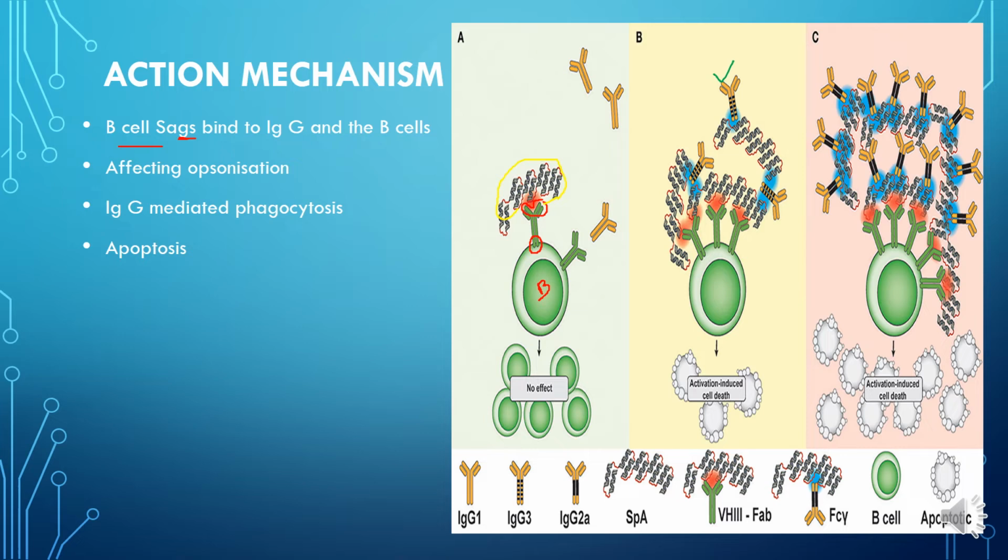So this superantigen, on one hand, binds with the immunoglobulin G of the B cell, and on the other hand binds with the free antibody or antibody bound to the mast cells or basophil cells.